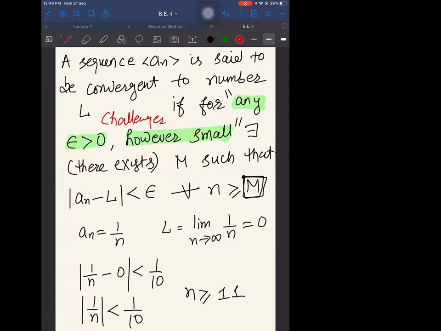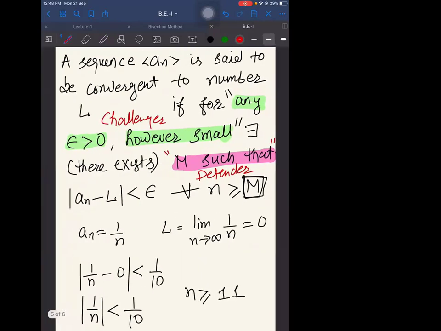And then there exists m such that this thing happens. I call this phrase the defender. So there are two terms, challenger and defender, and this is a continuous game between challenger and defender.